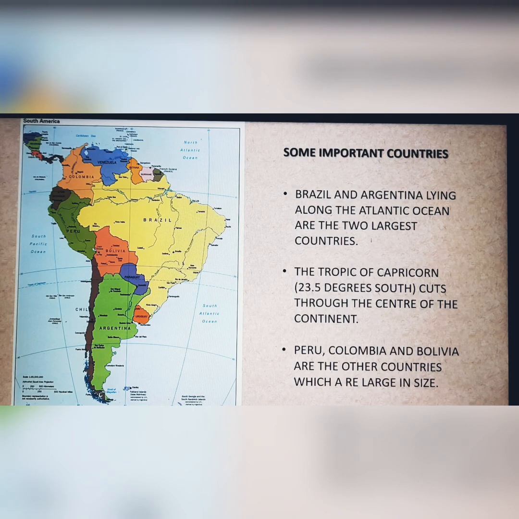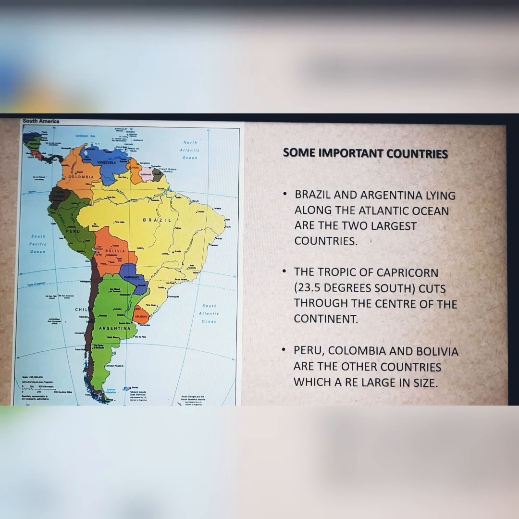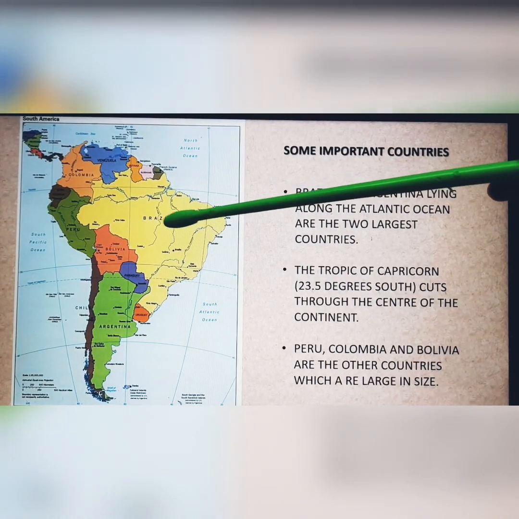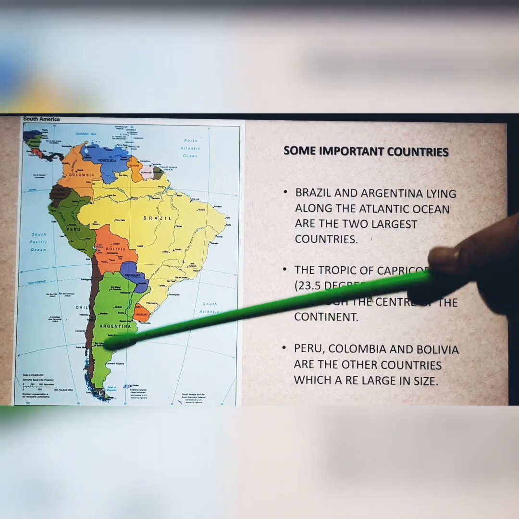Now, when we come to South America, without even reading anything, if I look at the map, what can I see? All the countries are colored with different shades of color. So by a single glance, which is the largest country? It's Brazil. Football fans, tell me. So it's Brazil followed by Argentina. Two of the leading football teams that we have in the world. So they are the largest countries. Over here we have Brazil and over here we have Argentina.